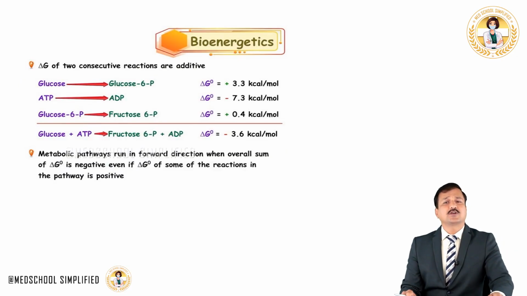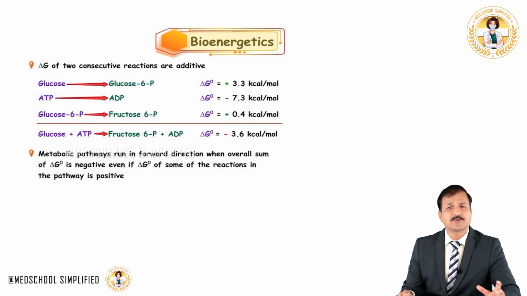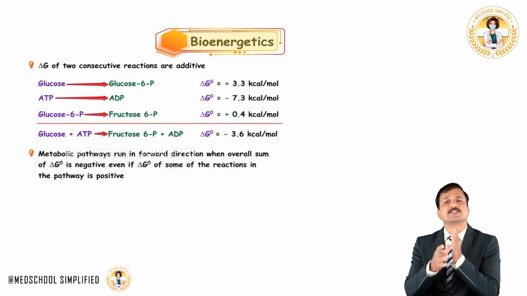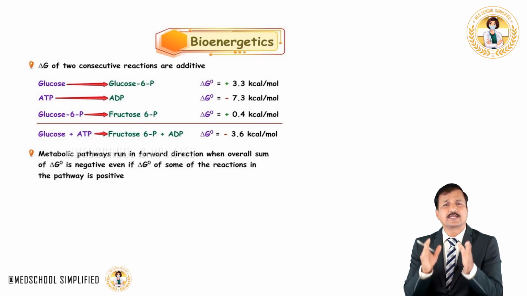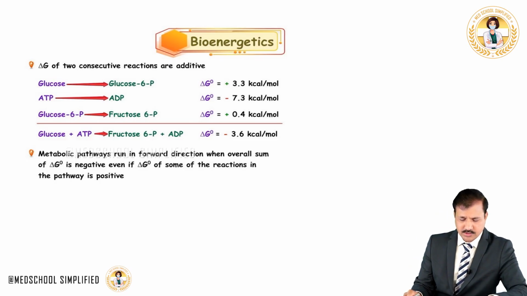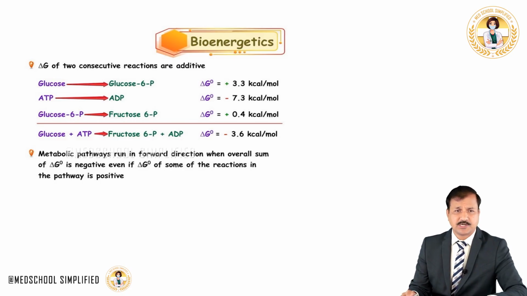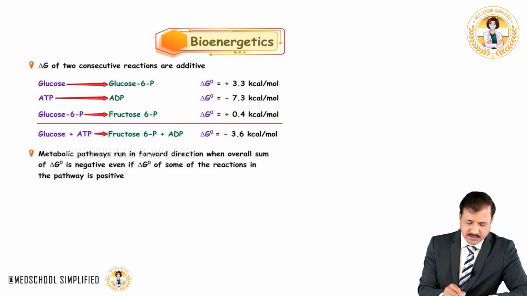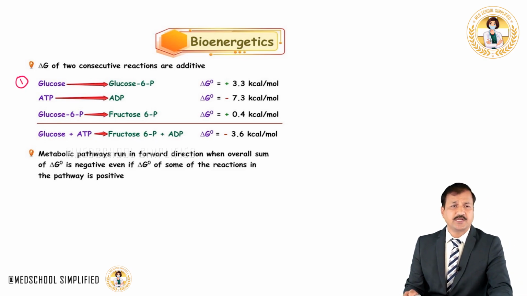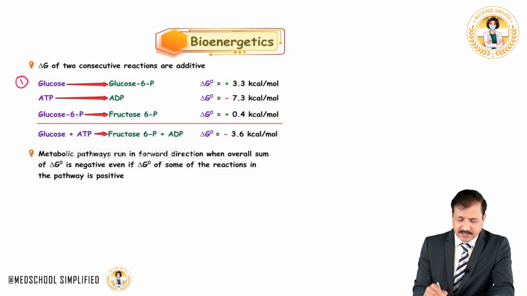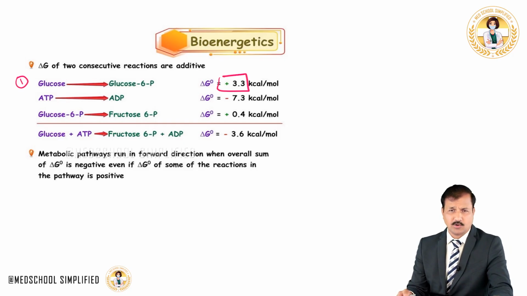Alright, in a biological reaction where the substrate is converted into product, there is a change in energy between substrate and product, and we measure it as delta G. Let's take an example of the conversion of glucose into glucose 6-phosphate. In the very first reaction here, glucose is converted into glucose 6-phosphate. Basically the phosphate is added at the 6th carbon of glucose, and the delta G for this conversion is plus 3.3 kilocalories per mole.